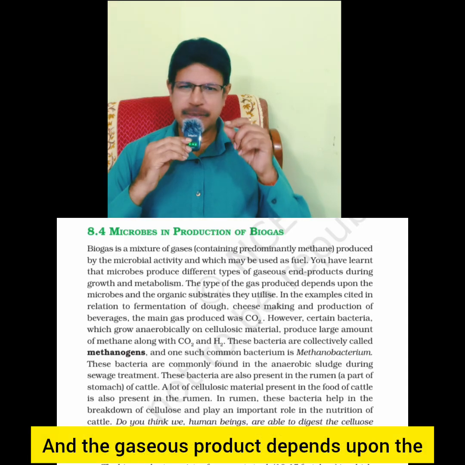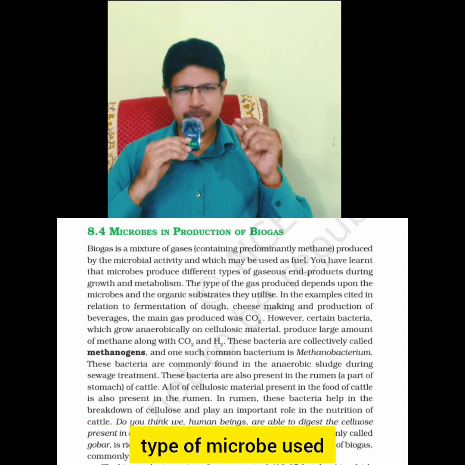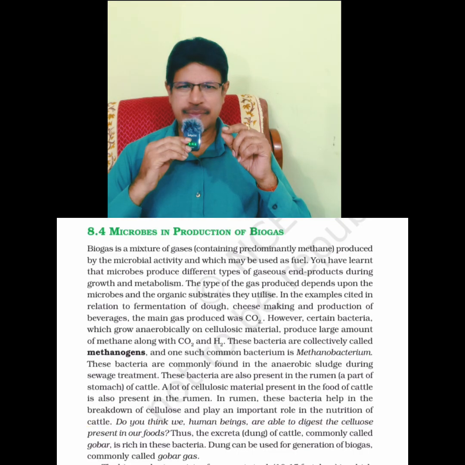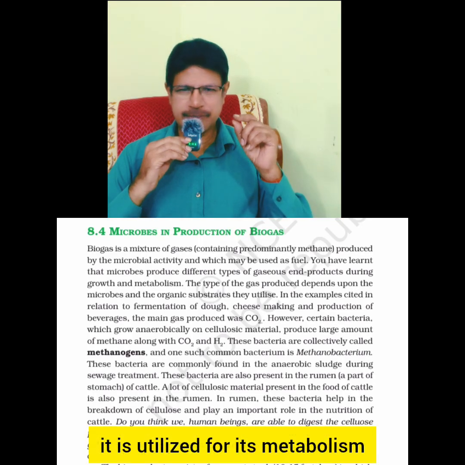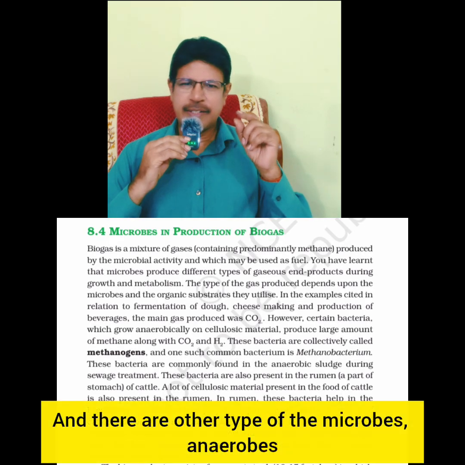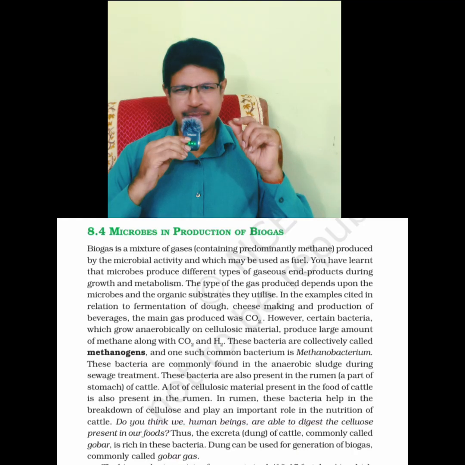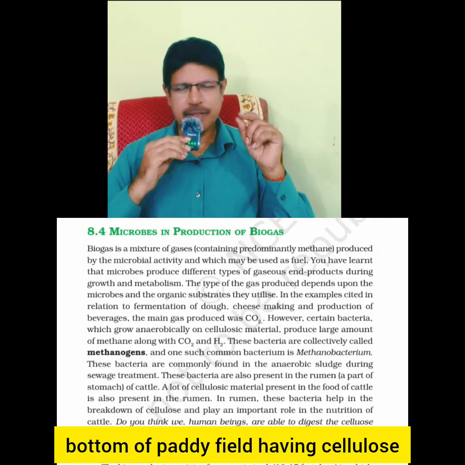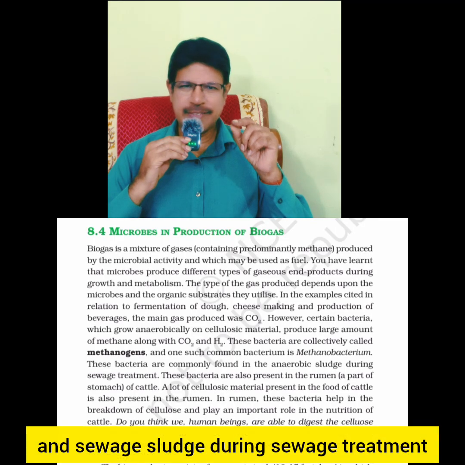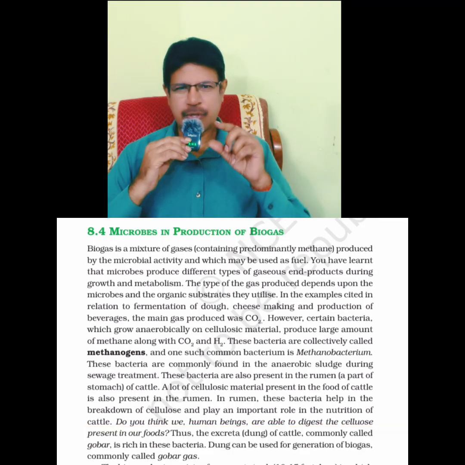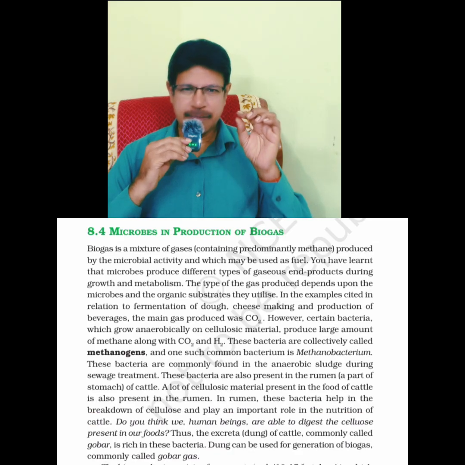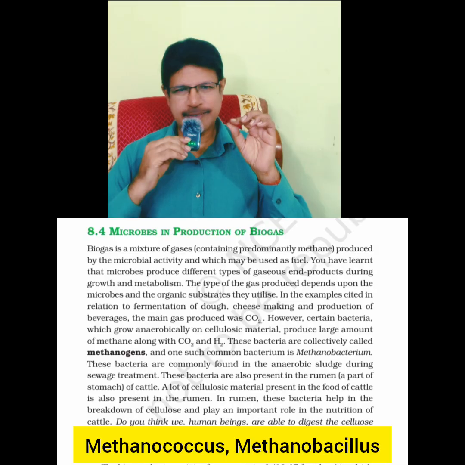The gas product depends upon the type of microbe used and the raw organic material utilized for its metabolism. And there are other types of microbes, anaerobes, mainly present in the rumen of cattle, the bottom of paddy fields having cellulose, and sewage sludge during sewage treatment. These are the methanogens, methane producing bacteria, such as Methanococcus and Methanobacillus.